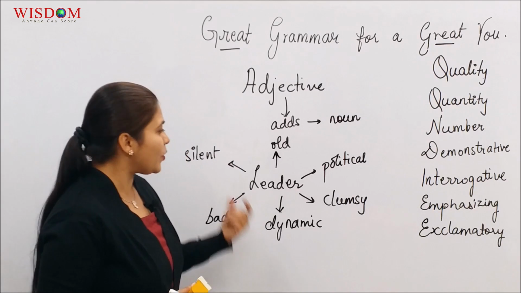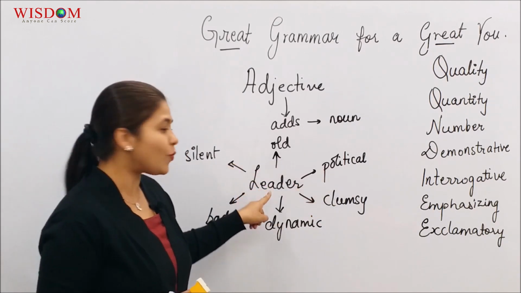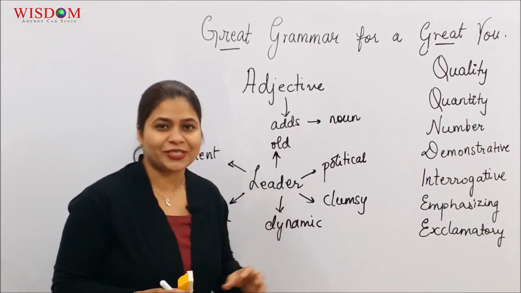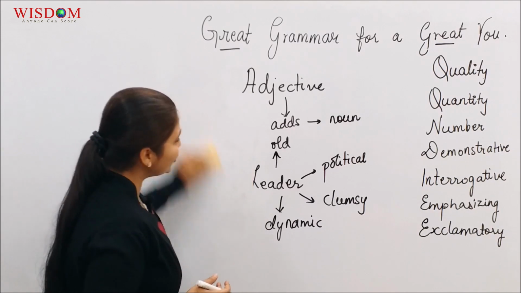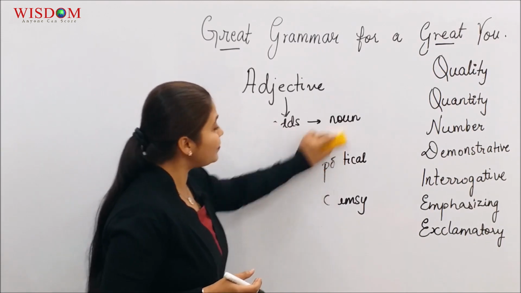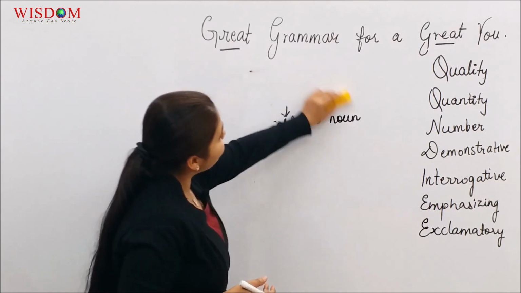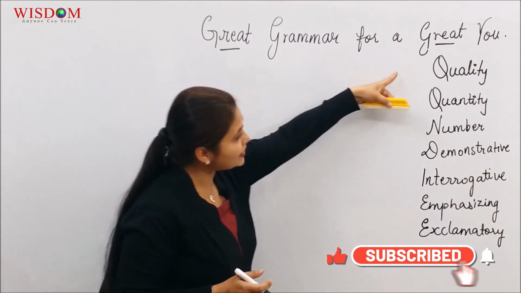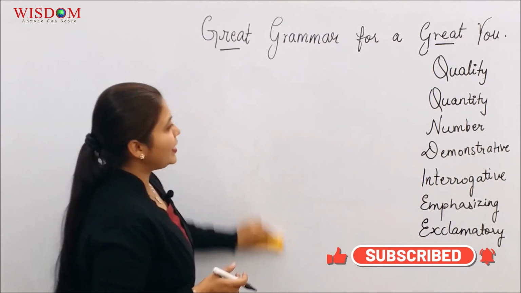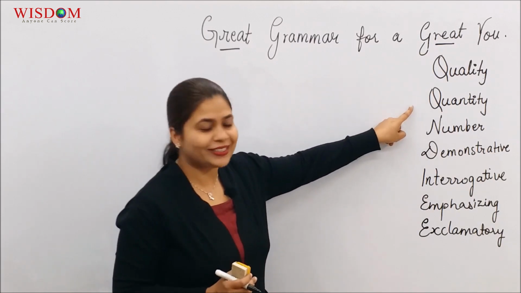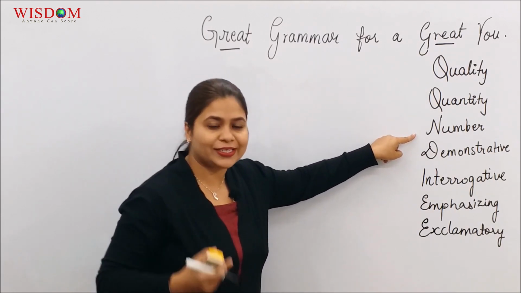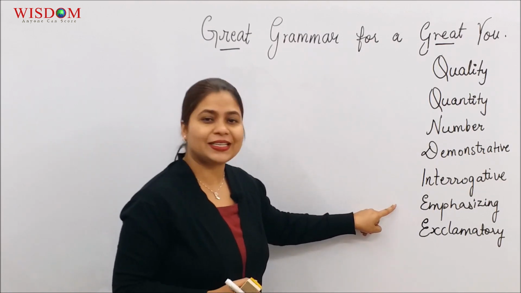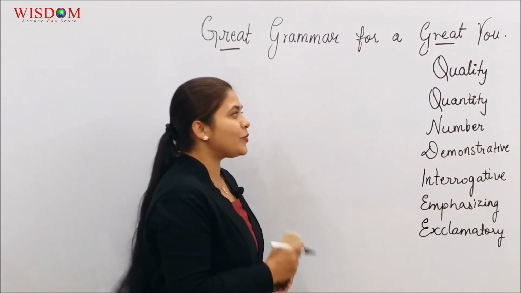So if you notice, when I used these adjectives with the noun leader, it invoked all different kinds of thought processes. That's exactly what an adjective does. It's a very interesting and important part of speech. In today's session, we are going to study the types of adjectives. I've listed them out for you over here. We have adjectives of quality, quantity, adjective of number, also called numeral adjective, demonstrative, interrogative, emphasizing, and exclamatory. So let's look at each one of them.